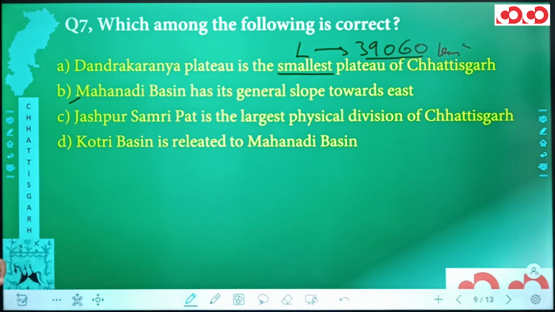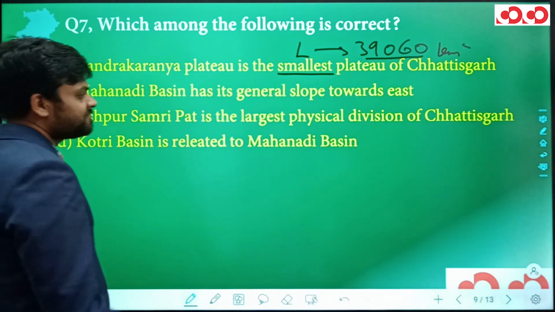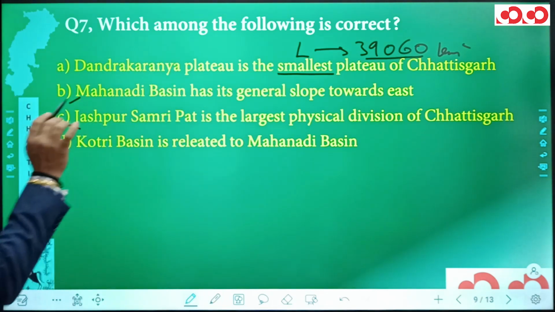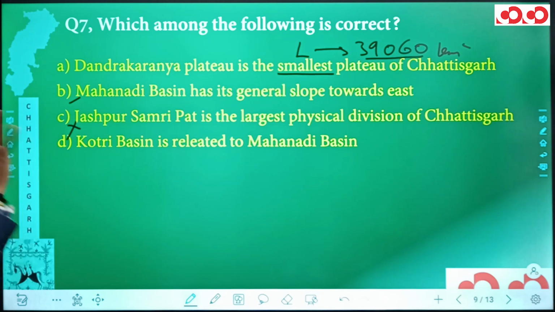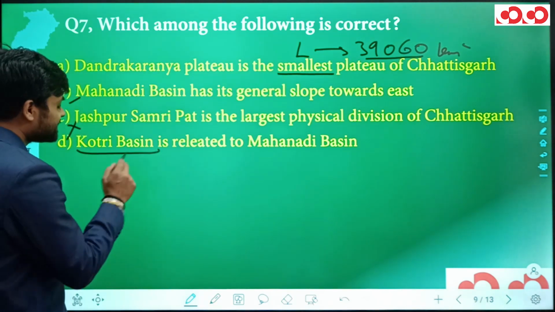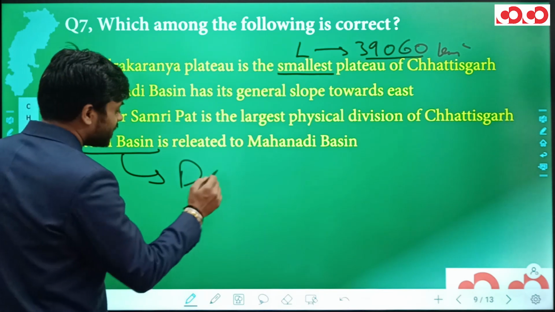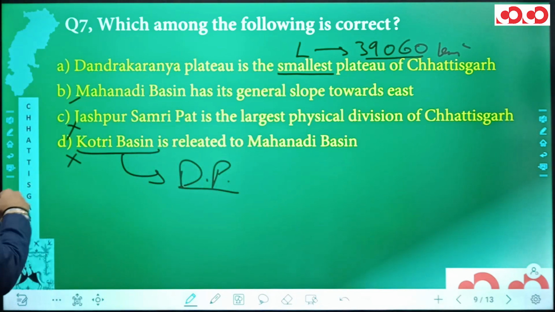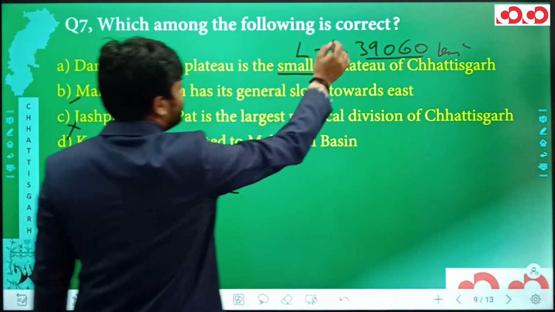Now in the third statement, Jashpur Samri Pat is the largest physical division of Chhattisgarh. No, Mahanadi Basin with the area of 68064 square kilometers is the largest physical division of Chhattisgarh. In the fourth statement, it says Kotri Basin is related to Mahanadi Basin. Let me tell you, Kotri Basin is actually a subdivision of Dandakaranya Plateau and not Mahanadi Basin. And hence, this statement is also incorrect. So, we have to find which among the following are correct.